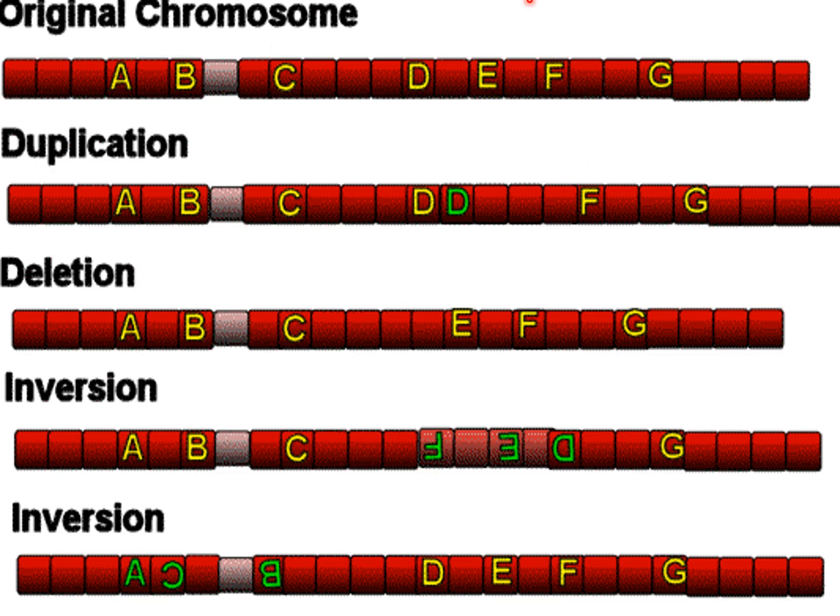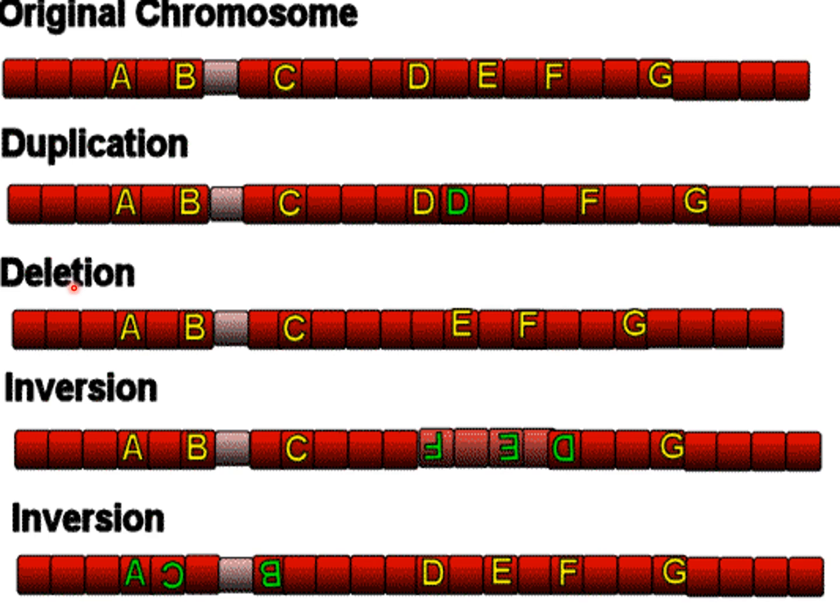Here you can see the original chromosome structure, which has the gene order like this. We'll assume A, B, C, D, E, F, G as genes. So this is the original chromosome. Here the first process, duplication, is taking place. The gene D gets duplicated, in double dosage. So the addition of one particular gene is made to the chromosome.